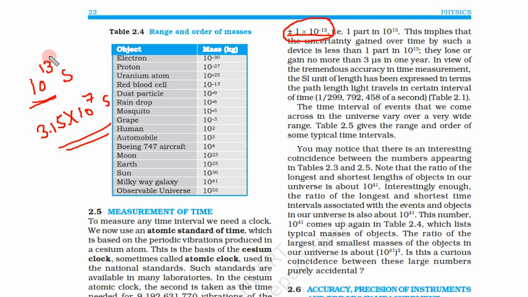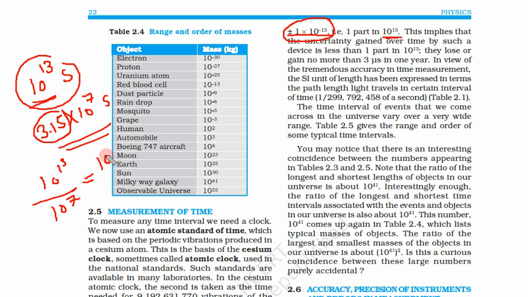If we divide this number by this, what do we get? Let us talk about orders only. 10 to power 13 divided by 10 to power 7 gives 10 to power 6, and 10 to power 6 is 1 million. So these atomic clocks are so accurate that they make 1 second difference in 1 million years.